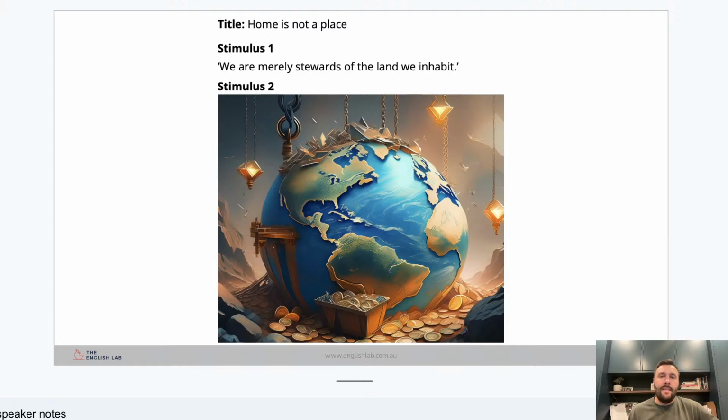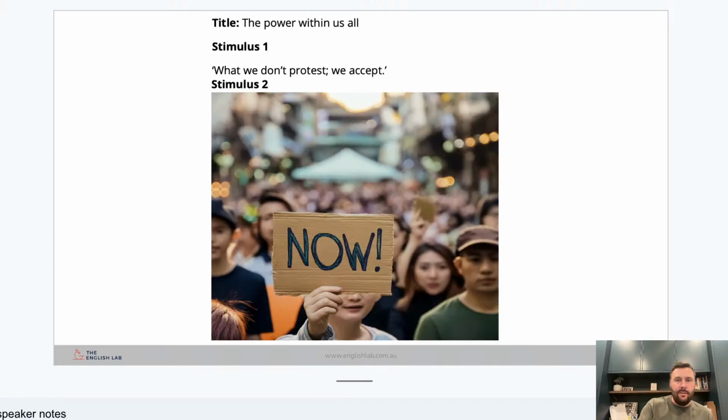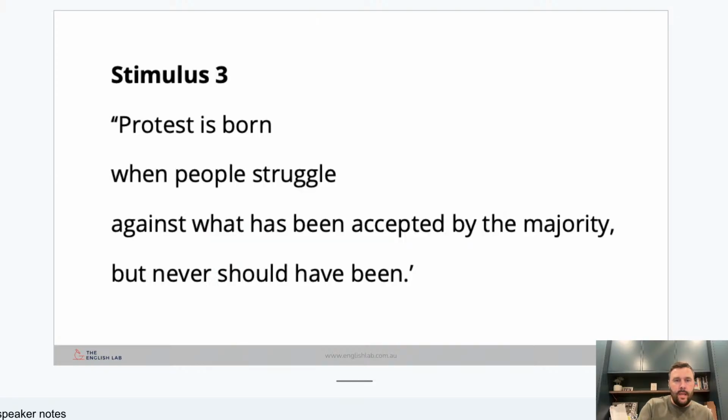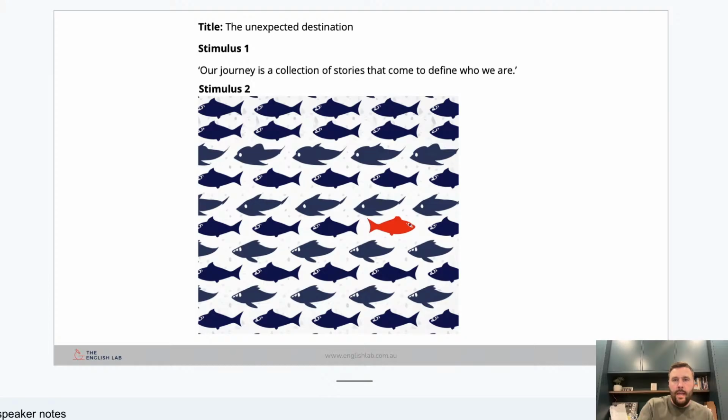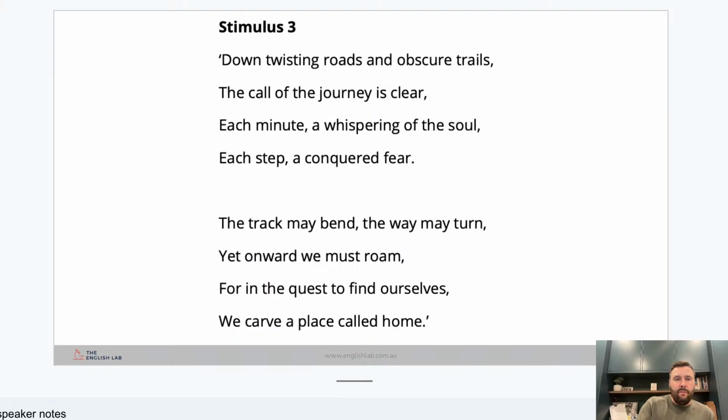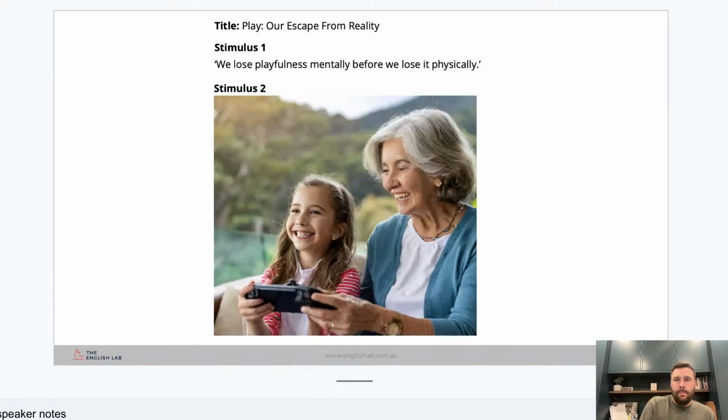So at the end here, I've included some sample material that I've written to help you guys out. This is not from previous years' exams. This is stuff that I've put together here. So obviously this one is for writing about country. This one is for protest. And then we have this one for personal journeys, before we get to writing about play.